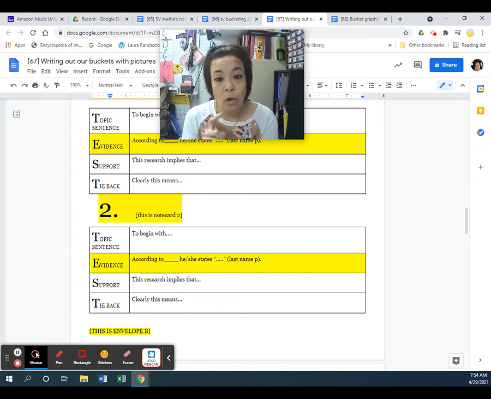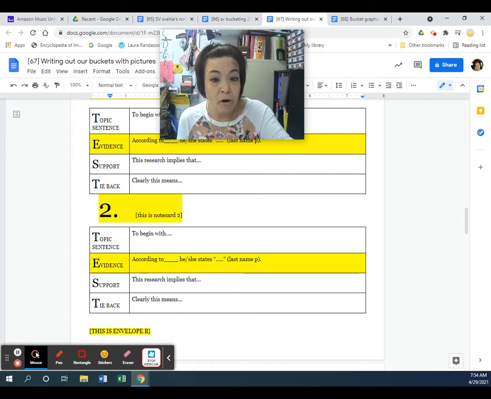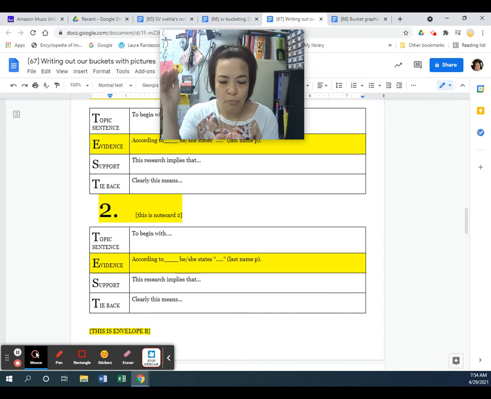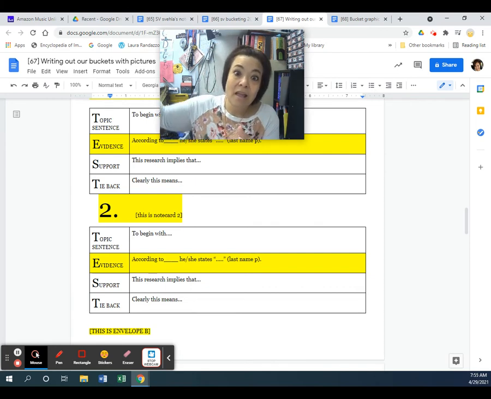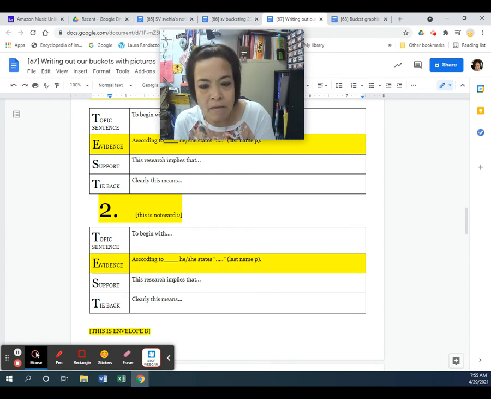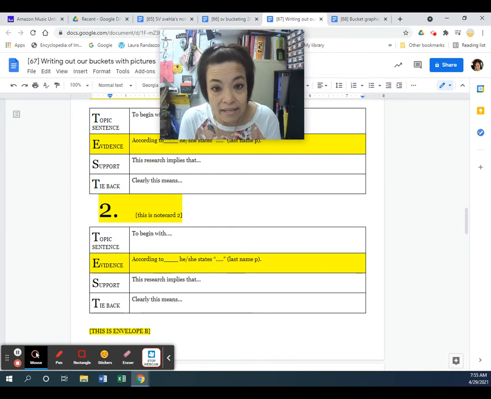So you need to have at least one sentence for your topic sentence. You have to have your evidence, and you have to cite it correctly, and then you've got to have your support. And that's the majority of the paper, the part that I'm really looking for, is the support. How do you explain this particular evidence, and why is it relevant to your Roman numeral 1 or Roman numeral 2 or whatever it is, and your overall claim? Then the tie back, which is this is important and relates to the paper because, and then it goes back to that. Okay?